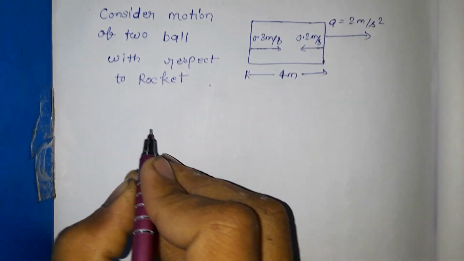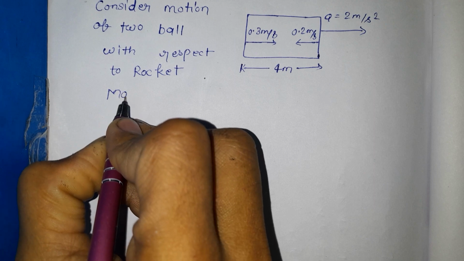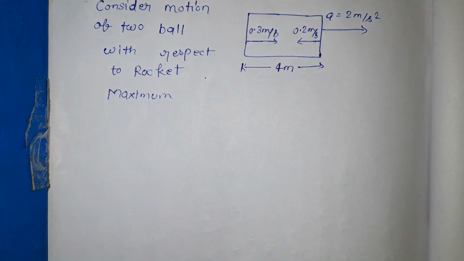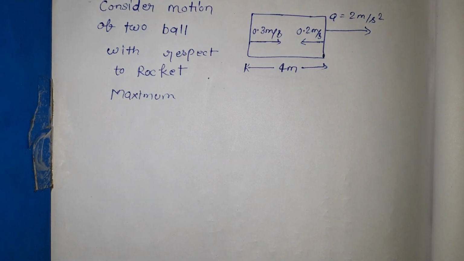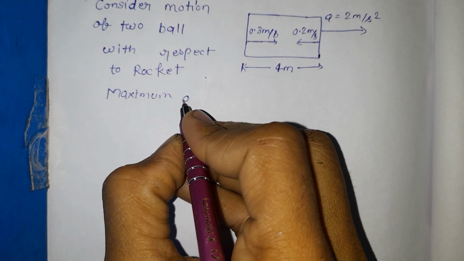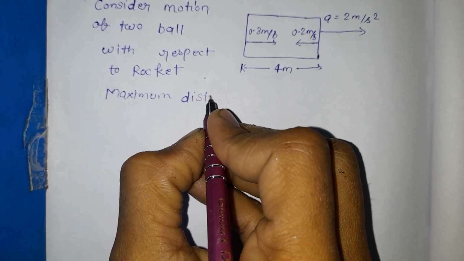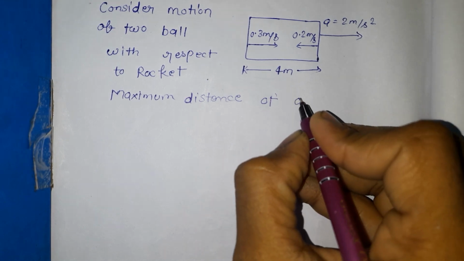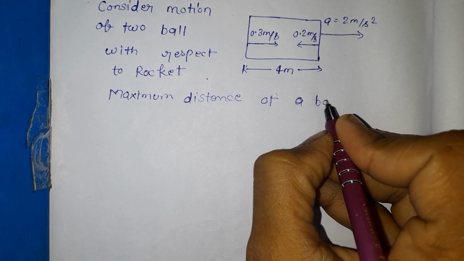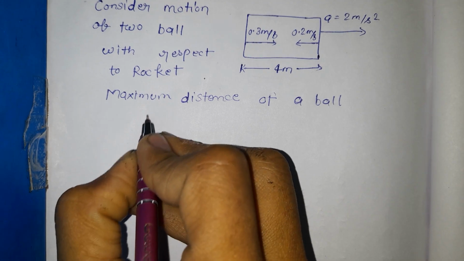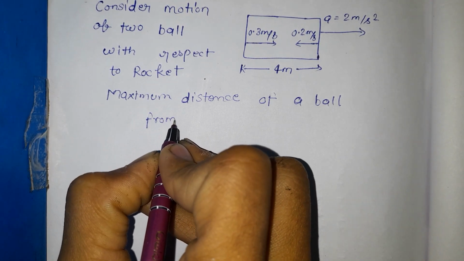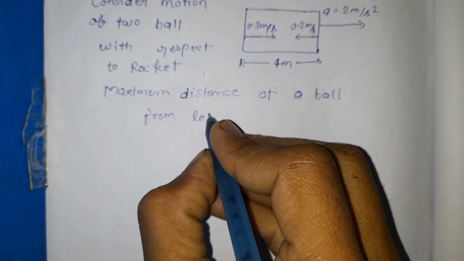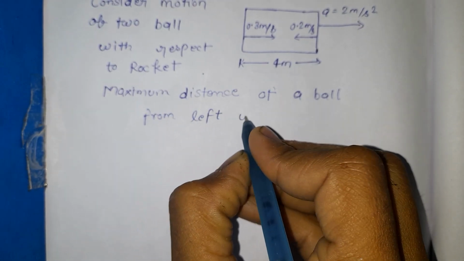So that is equal to the maximum distance, right? So here you can see the maximum distance of a ball from the left wall, right?